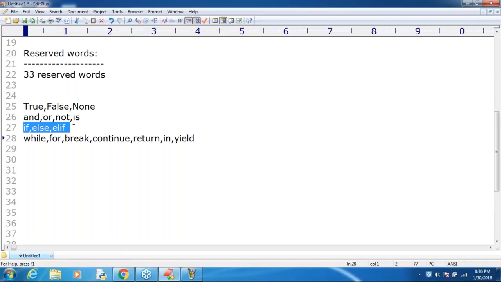Make sure in Python switch statement is not available. Oh, is it good news or bad news? Switch is not available in Python. Is it good news or bad news? Good news, because we are not required to learn it. We have to learn only if and else. That's all. Elif, that's it. We are not required to learn switch. Okay, remember, if else and elif are going to work like anything.